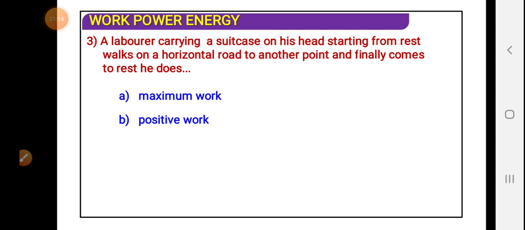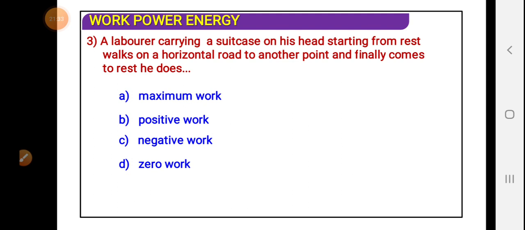See here, a laborer carrying a suitcase on his head, starting from rest, walks on a horizontal road to another point, and finally comes to rest. He does. So of course, finally he comes to rest.